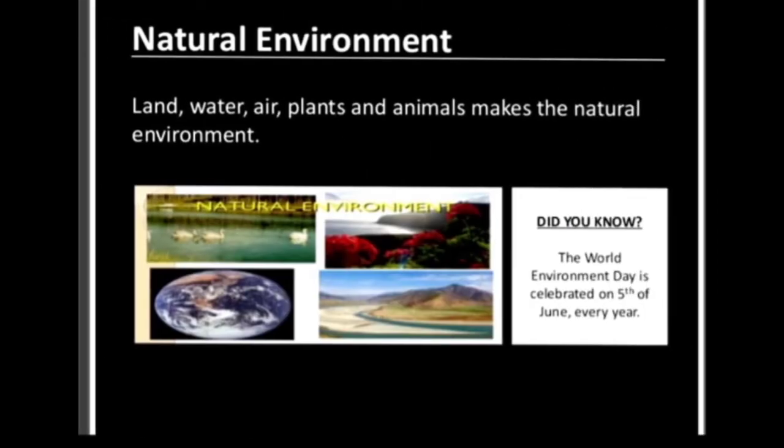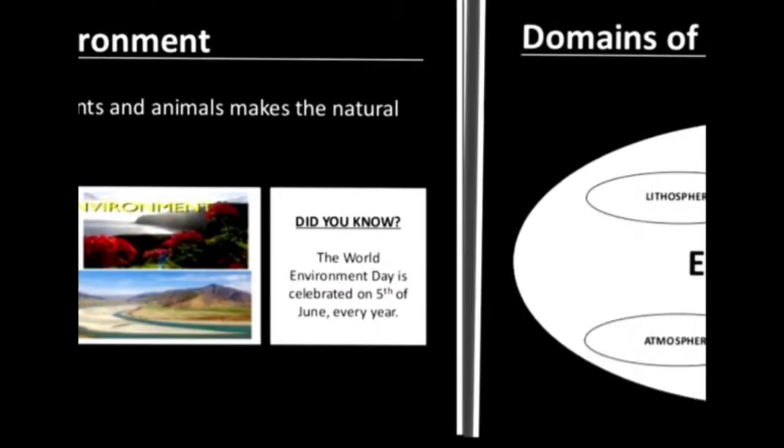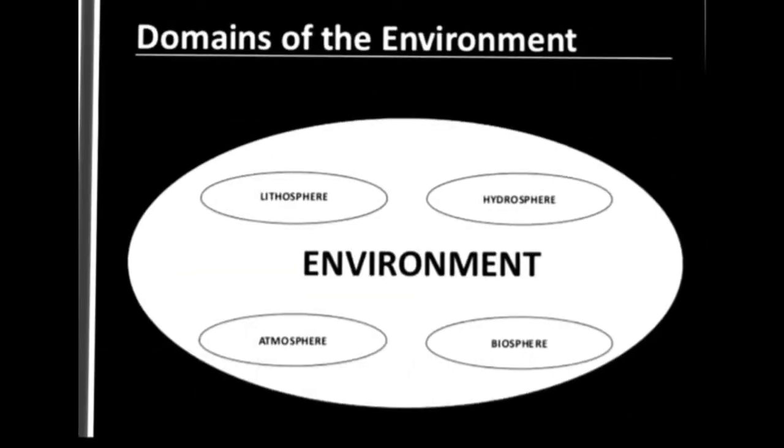So let's learn about the natural environment. As we earlier discussed, land, water, air, plants and animals make the natural environment. Here, this is a fact that every year we celebrate World Environment Day to save our environment on 5th of June every year. Now the domains of the environment. As you can see in this picture, there are 4 domains of environment: the lithosphere, hydrosphere, atmosphere and biosphere.